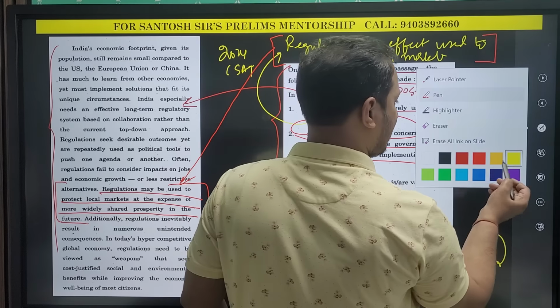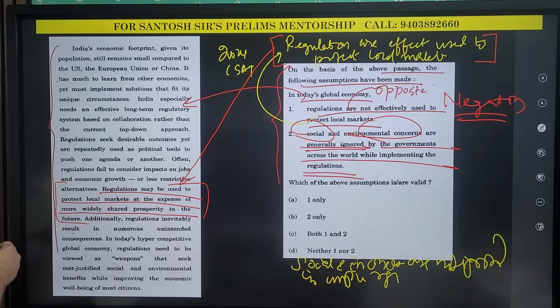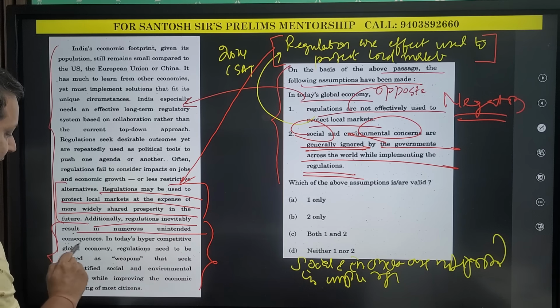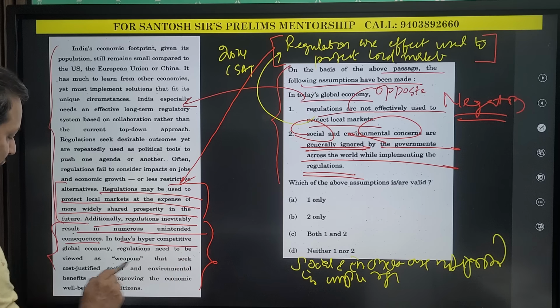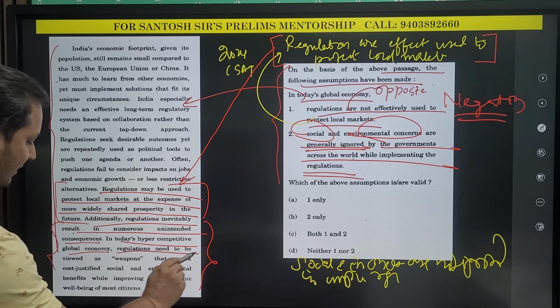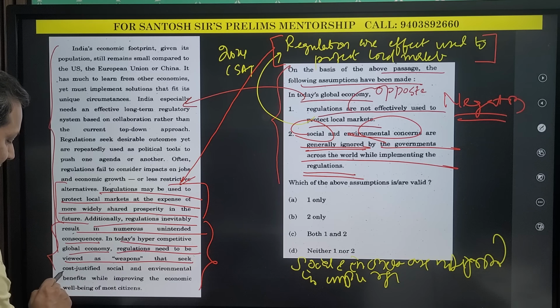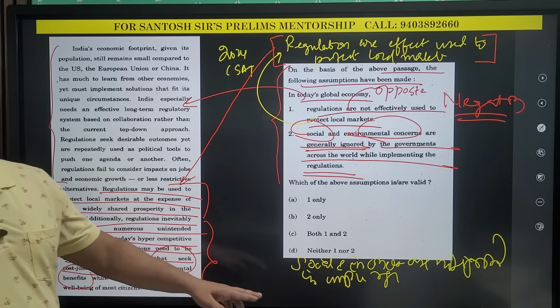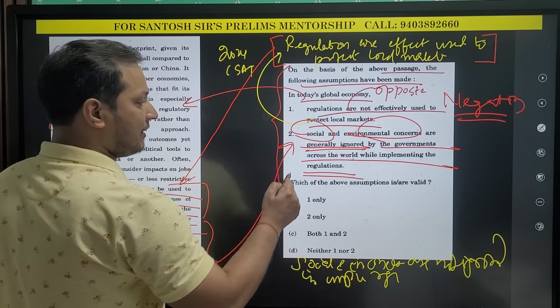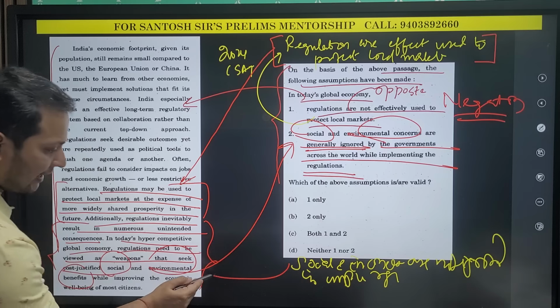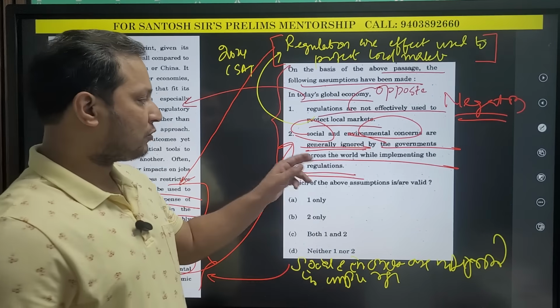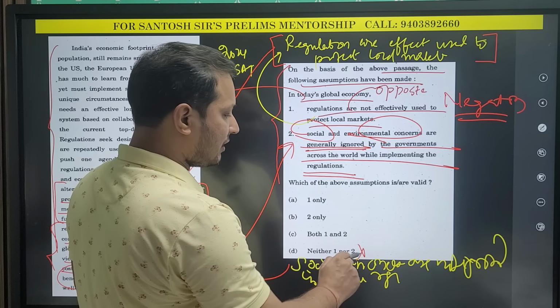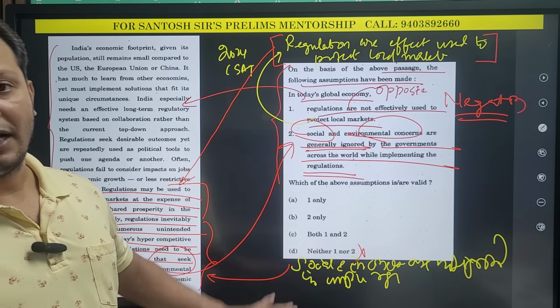Now let us read the passage, and here you can see it is directly mentioned. Additionally, regulations inevitably result in numerous unintended consequences. In today's hyper-competitive global economy, regulations need to be viewed as weapons that seek cost-justified social and environmental benefits. You can see the negation of this statement is directly mentioned in the passage. So both these statements are not the assumption of the passage. I hope this is clear.